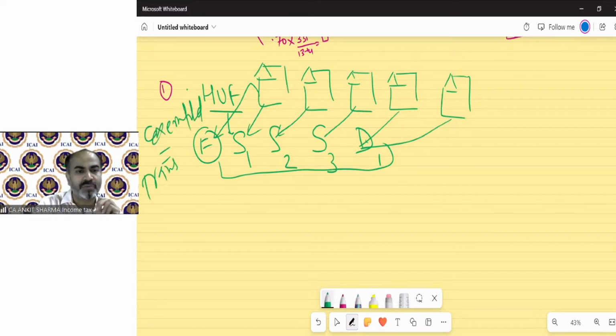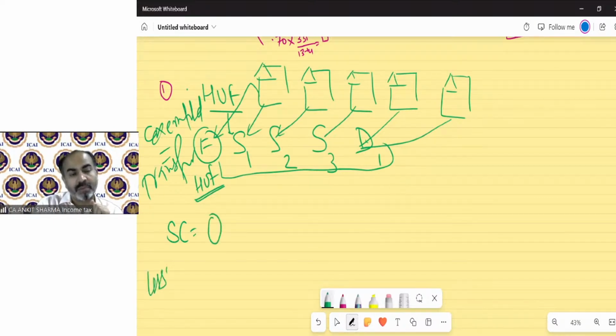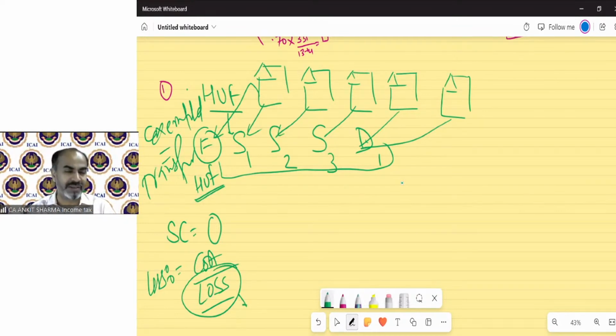Why did the government do so? Because at the time of partition, we do not charge any consideration. The HUF will not charge any consideration from any of the members. So the sale consideration for the purpose of capital gain will be 0. But there will be cost. So if in this case we try to calculate the capital gain, there will always be a loss. The department does not want that loss, because you might set it off against income. That's why partition of HUF is exempted from the definition of transfer.